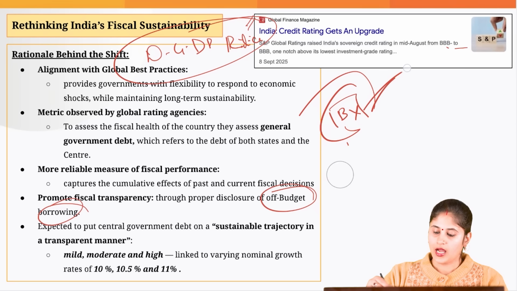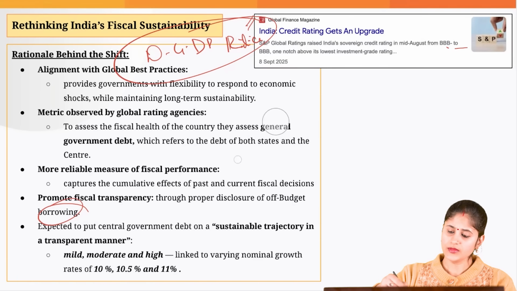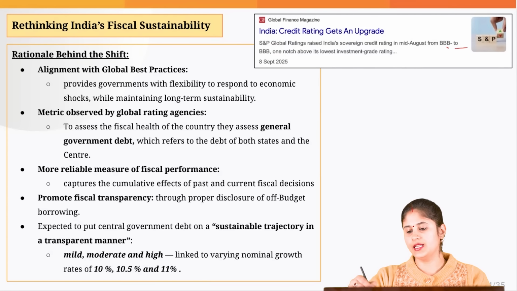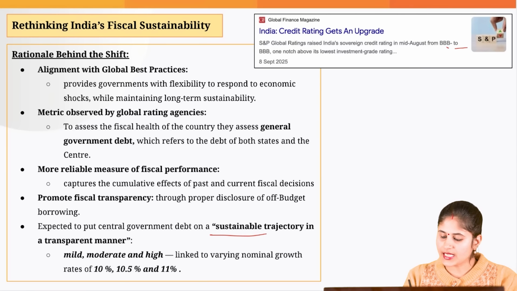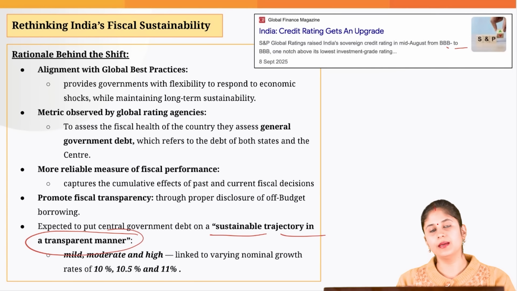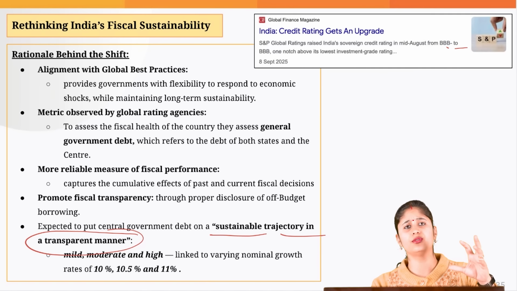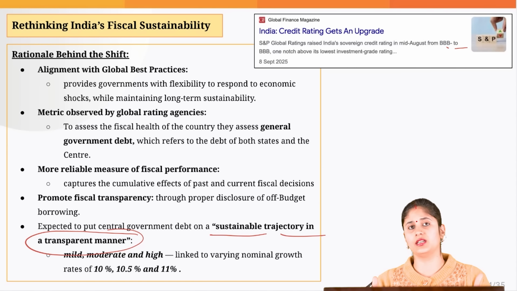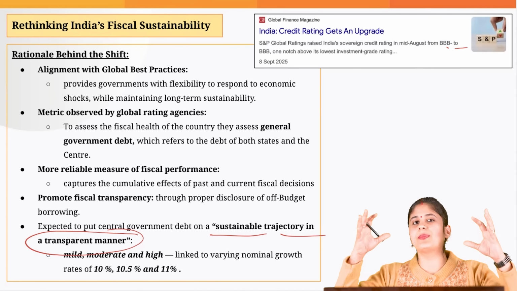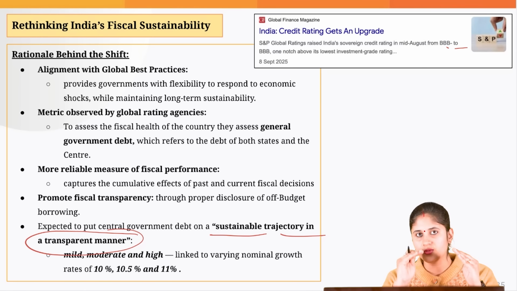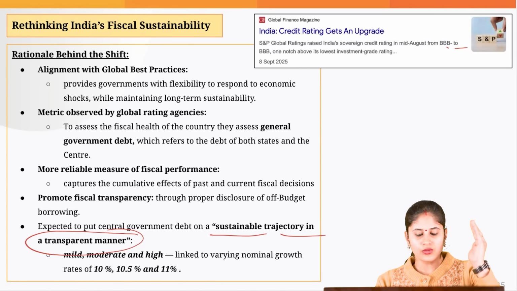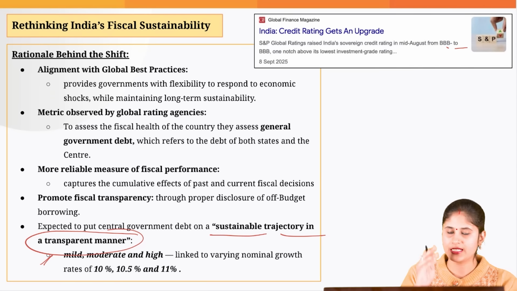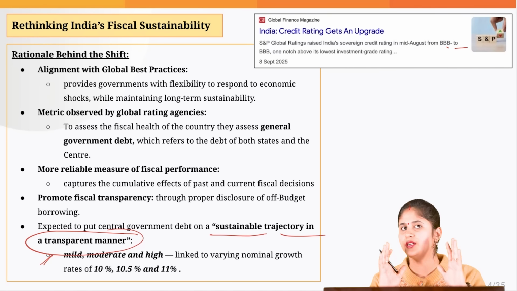Then another benefit is that previously the government has stated that we will be following a sustainable trajectory in a transparent manner. Now, because of this debt to GDP ratio, you are able to get a transparent picture of the fiscal performance of the government. So it somewhere puts pressure on the government to reduce the debt. To reduce that and to do that in a sustainable manner, the government has previously stated this, but this is not something which was outlined in today's budget.